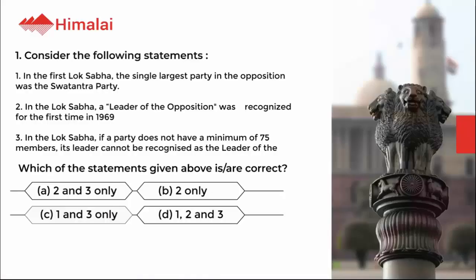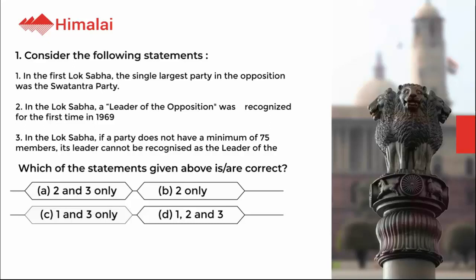Question number 1. Consider the following statements. 1. In the first Lok Sabha, the single largest party in the opposition was the Swatantra Party. 2. In the Lok Sabha, a leader of the opposition was recognized for the first time in 1969. 3. In the Lok Sabha, if a party does not have a minimum of 75 members, its leader cannot be recognized as the leader of the opposition.